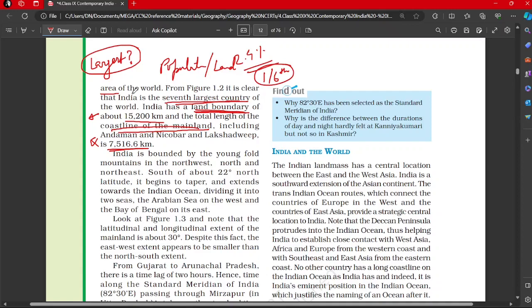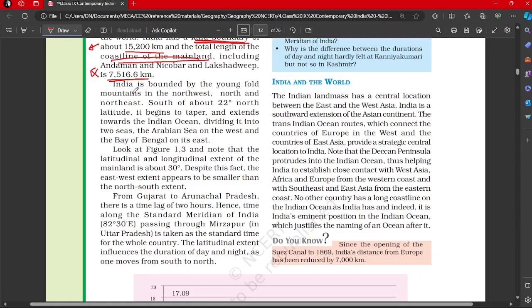That will help you. India is bounded by the Young Fold Mountains in the northwest. Where is northwest? Northwest is this part of India. If this is India, so this will be the northwest part. Northwest, north and northeast. So all these are Himalayas. Okay, we already know these things.